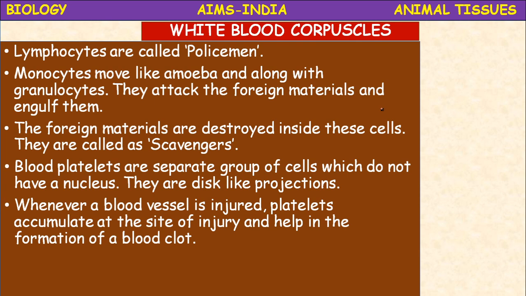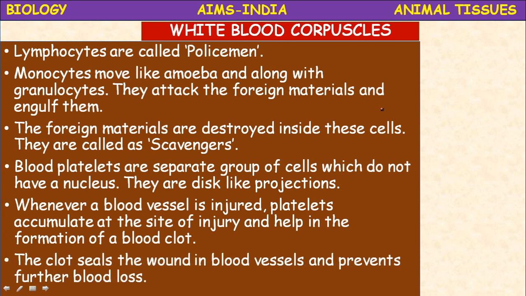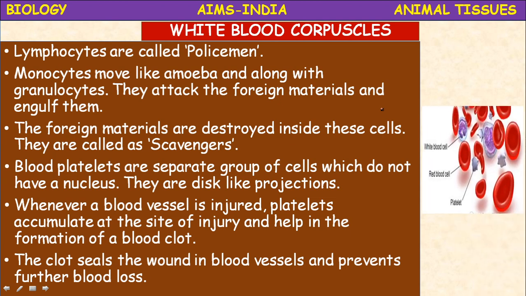Whenever a blood vessel is injured, these platelets accumulate at the site of injury and help in formation of blood clot. The clot seals the wound in blood vessels and prevents further loss of blood. So white blood cells, red blood cells, and the star shaped cells, they are called blood platelets.